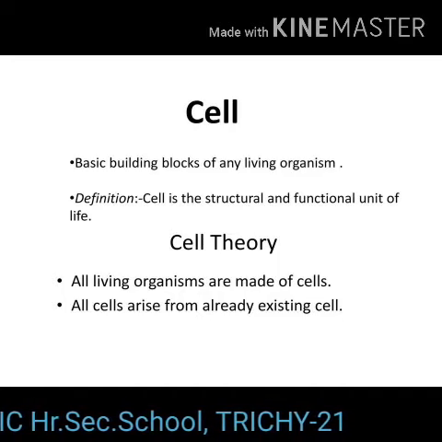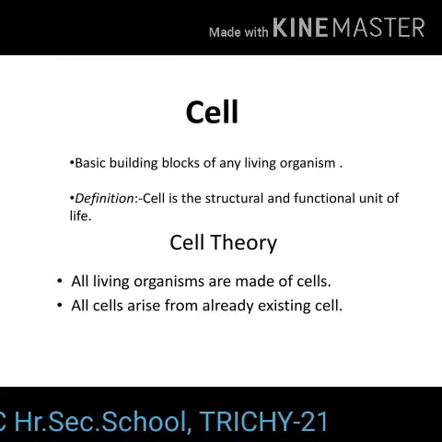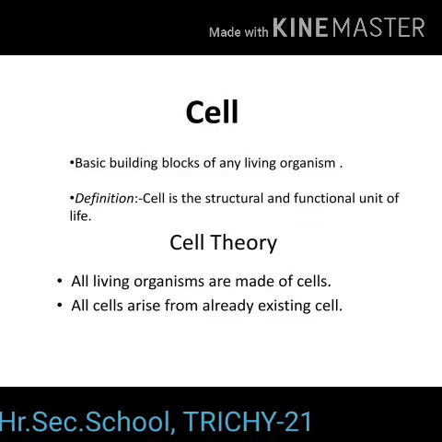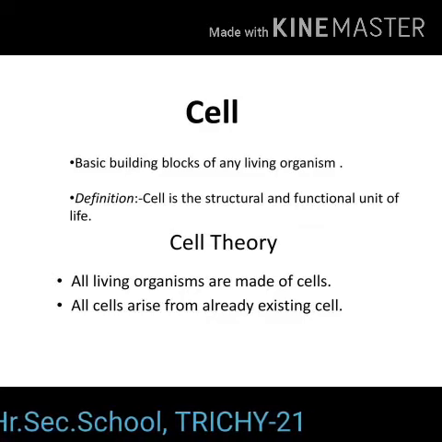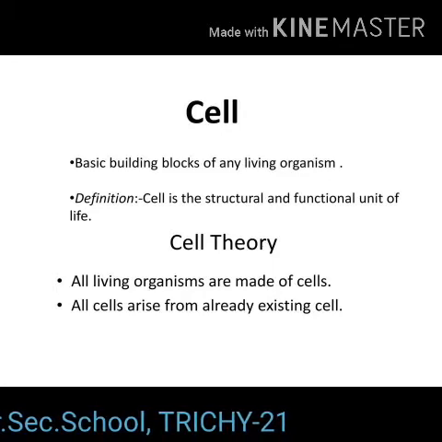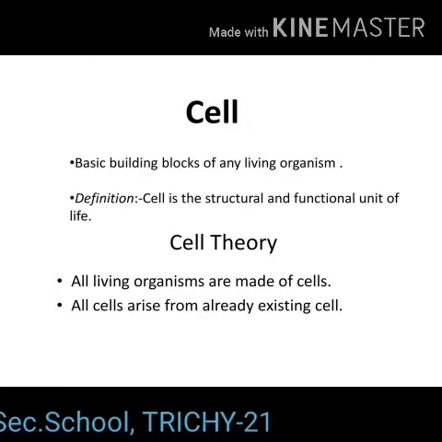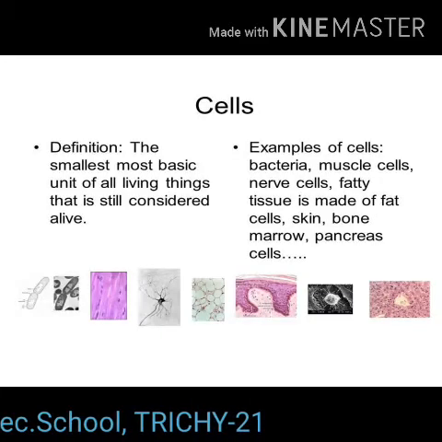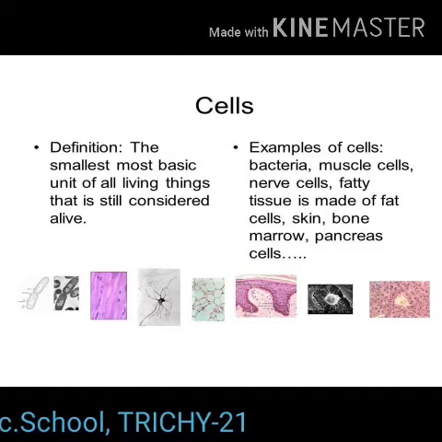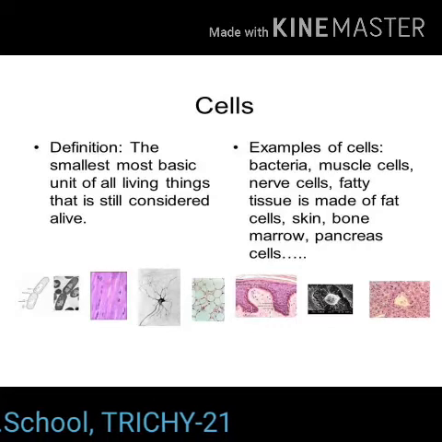The cell is the basic structural and functional unit of every living organism. The cell is self-sufficient to carry out all the fundamental and essential functions of an organism. All living things are made of one or more cells.